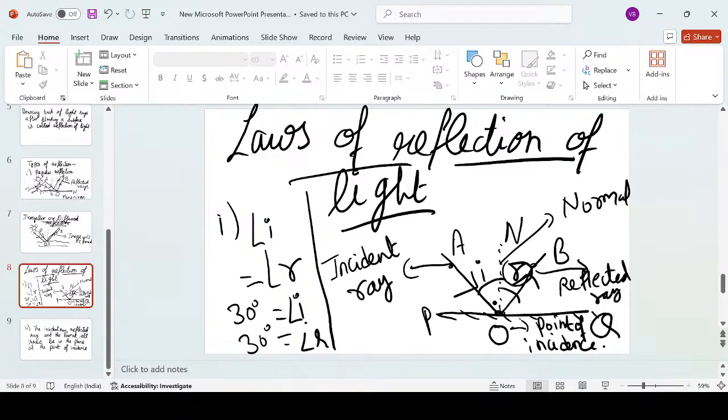Clear? And whenever you are asked to write the laws of reflection of light, it is always better to draw this ray diagram.